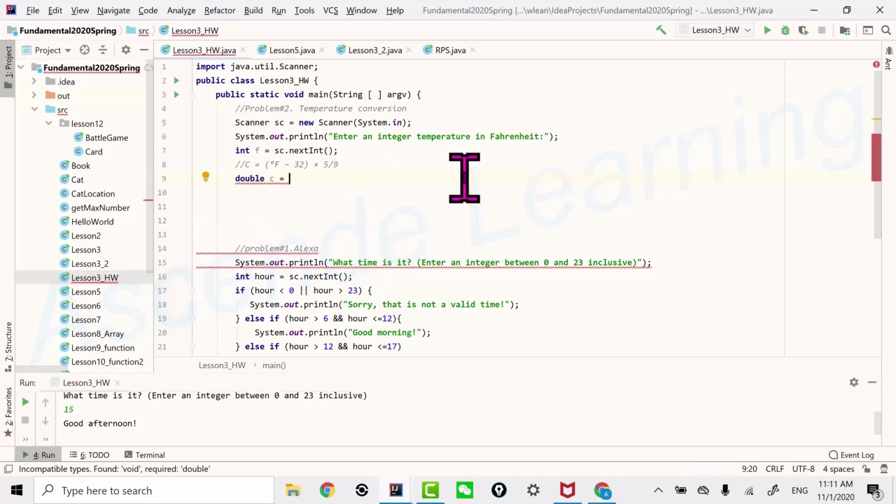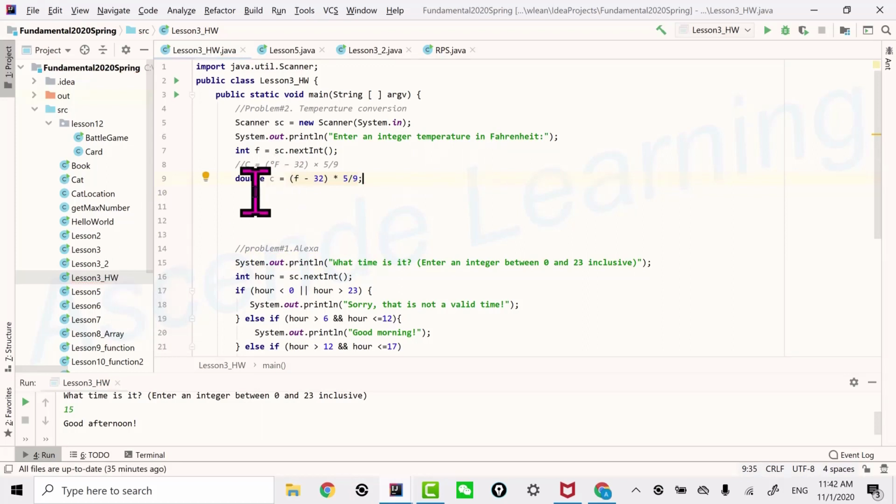Double c is, let's follow the formula, F minus 32, exactly do the math, times 5 divided by 9. If you actually want a double number, make sure that you cast one of them to double. Just cast one of them to double and you're going to get a double number. That's it. Let's print it, and we can test it out.